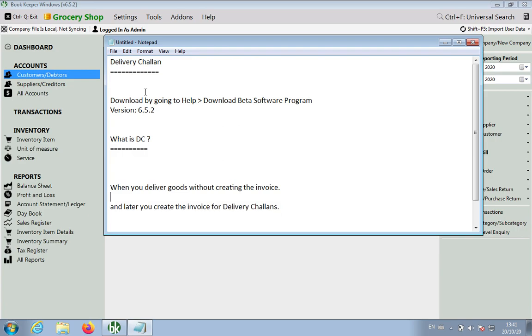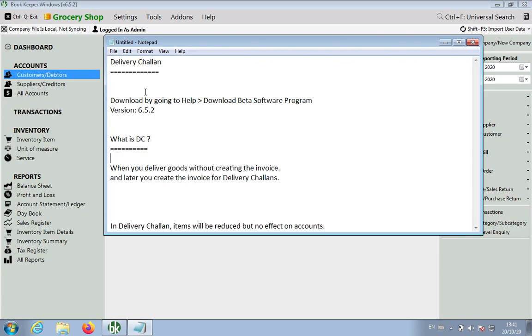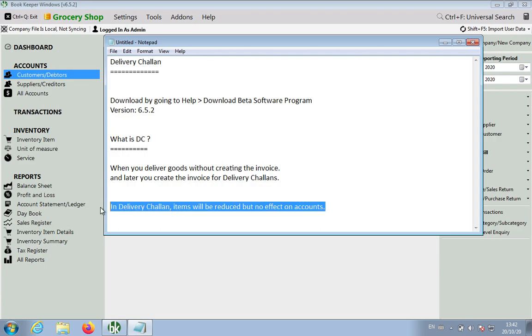But there is a difference between delivery challan and estimate. In estimate you just give the quotation, but in delivery challan you are actually delivering the items. That means in delivery challan your item will be reduced but there won't be any effect on accounts.